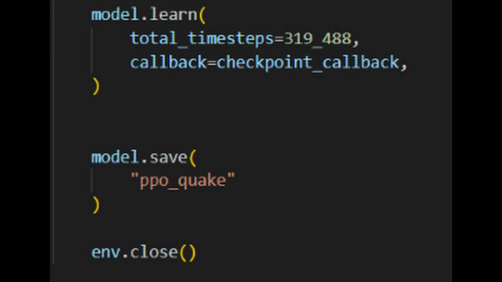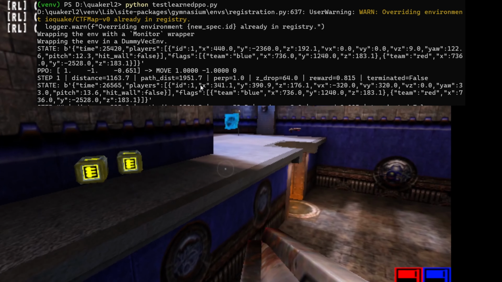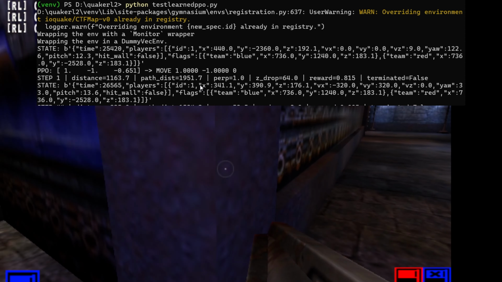In my environment, I saved the PPO after training completed, so I could then just load the trained model in the game. I did this for only short distances, but at least it's a start.